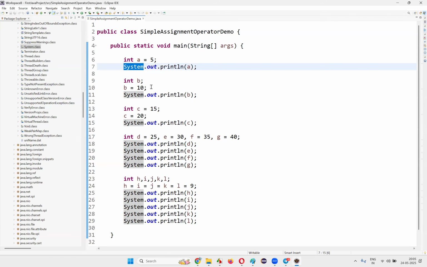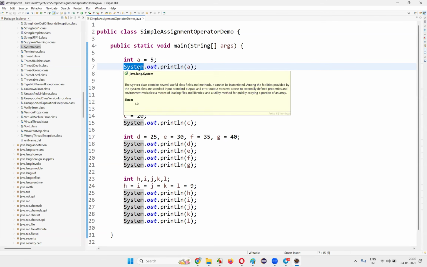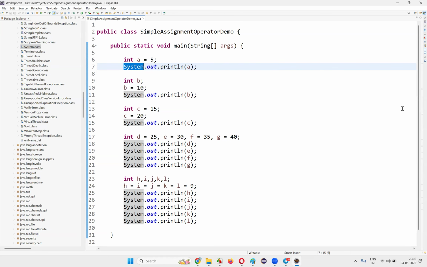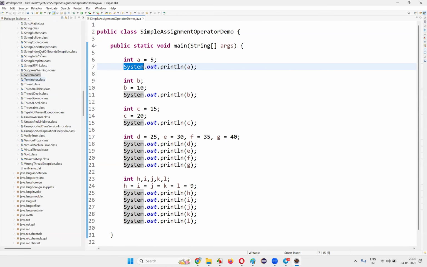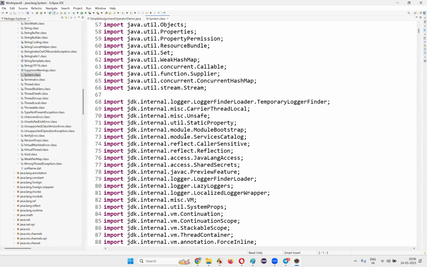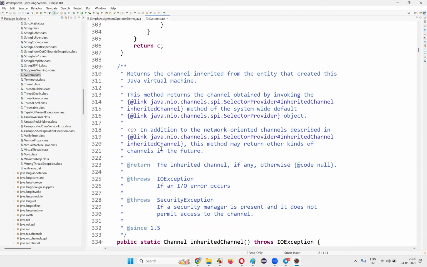But did I develop this? Did I develop the system class? Yes or no? No, right? Java developers of the Oracle company developed it and put it in this particular file known as System.class. I didn't write all this code. This code is already written by the Java developers.